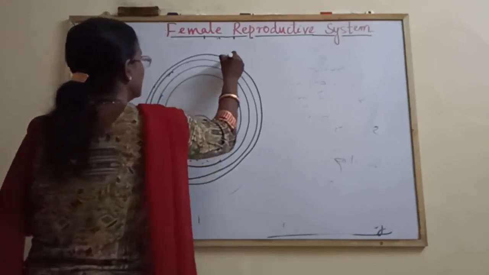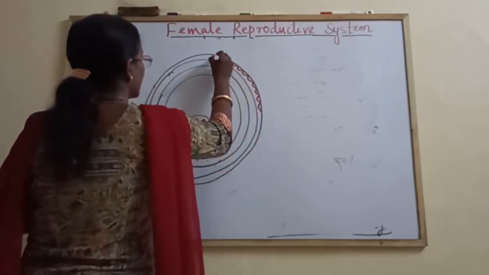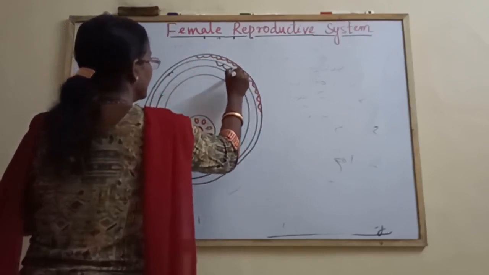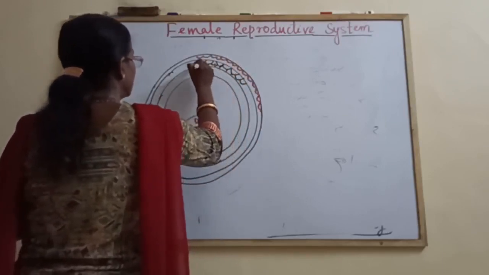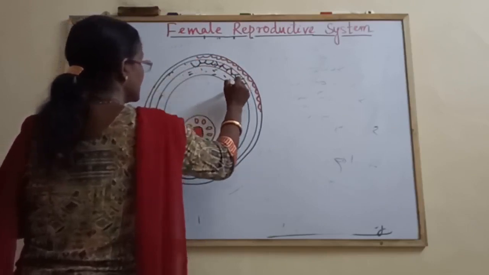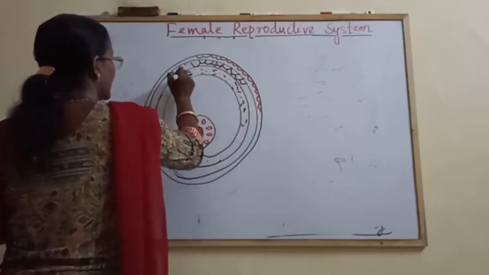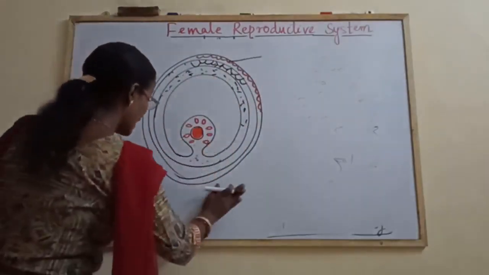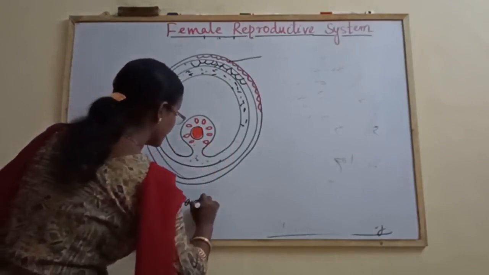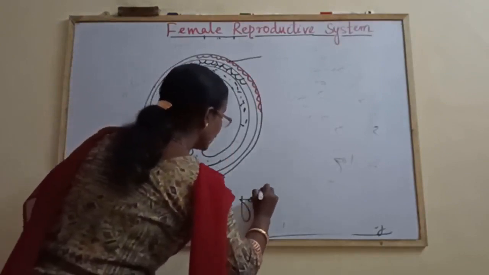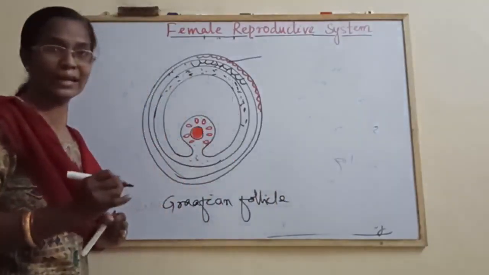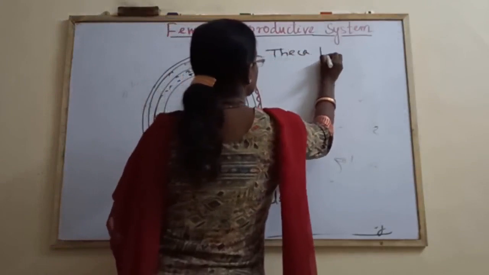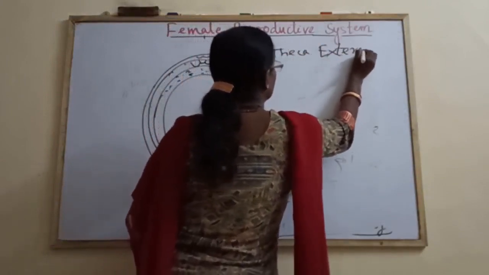So let us label. Theca externa. This one is the theca interna, and this layer is the membrana granulosa. You have to label it. Without labeling, the diagram has no value. Remember, and it should be written. What is its name? Graafian follicle. The mature ovarian follicle is known as Graafian follicle. The outermost layer is theca externa, followed